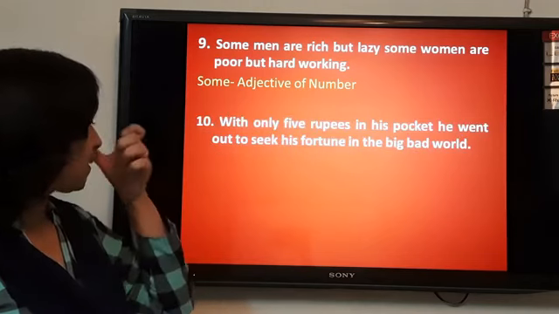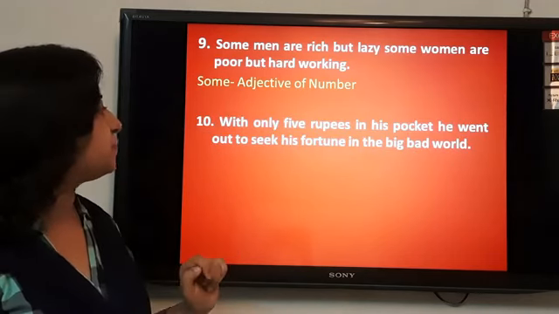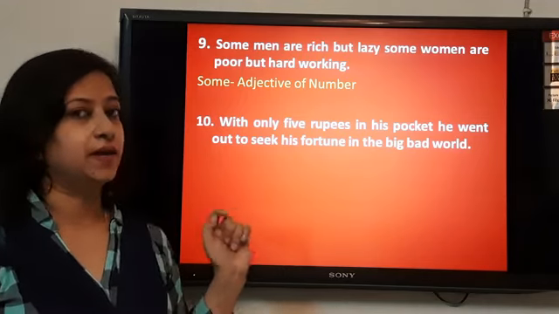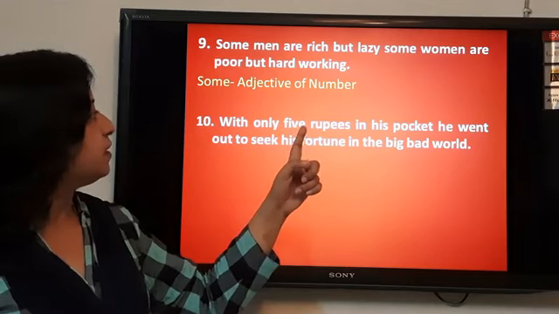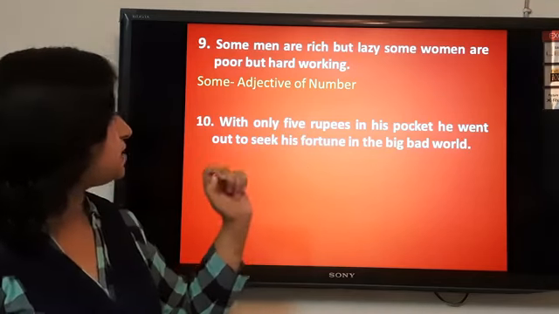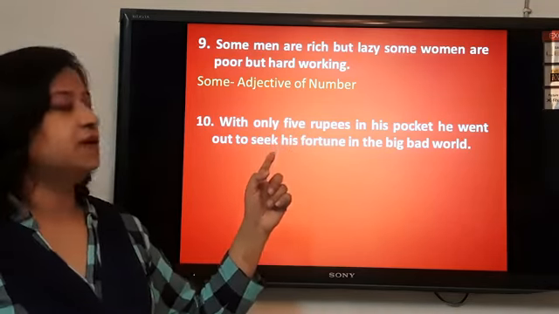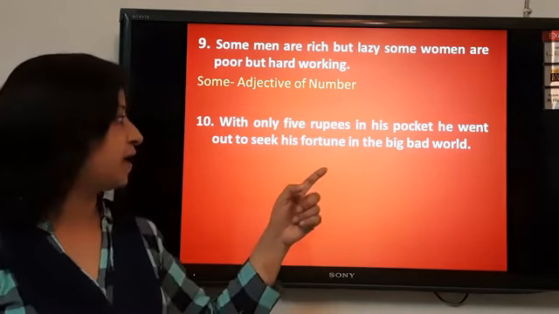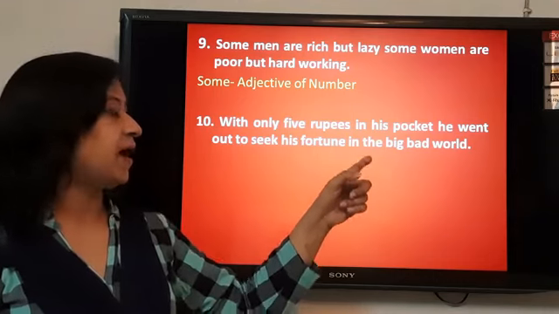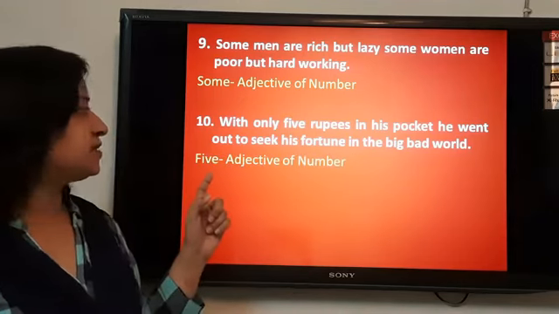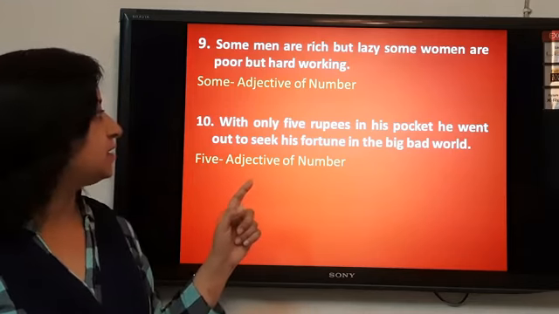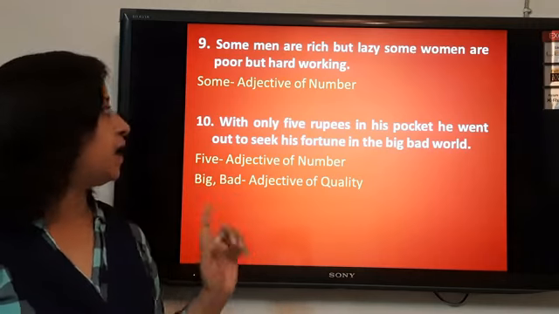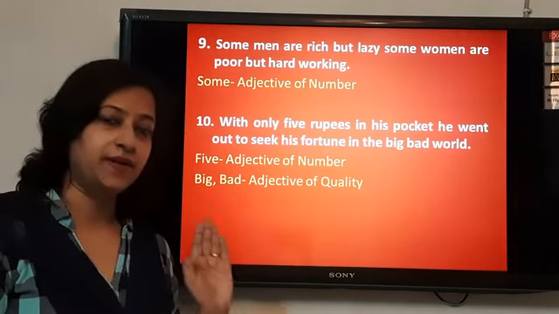Next, with only 5 rupees in his pocket, he went out to seek his fortune in the big bad world. Again, the noun is rupees and it is described by the word 5. One more noun is there, world, and this is described by two words, big and bad. 5 is the adjective of number and big and bad are the adjectives of quality. I hope children this first exercise is quite clear.